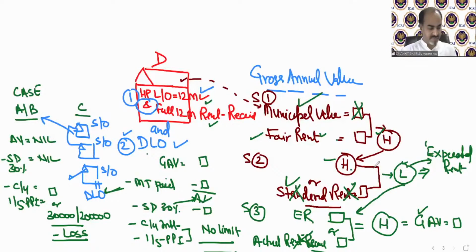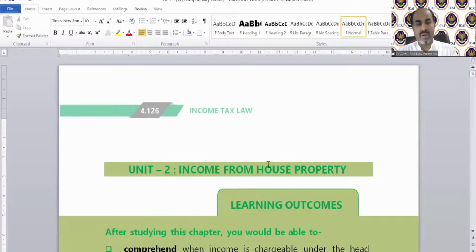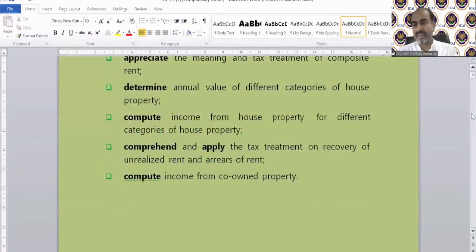That will help you to understand how to calculate gross annual value in these cases. The formula is very simple. It's just higher, lower, and higher. Do not jumble up the values. You do not need to compare municipal value with standard rent. First step, municipal value and fair rent. Let me share with you a study question, so we will understand these provisions nicely.